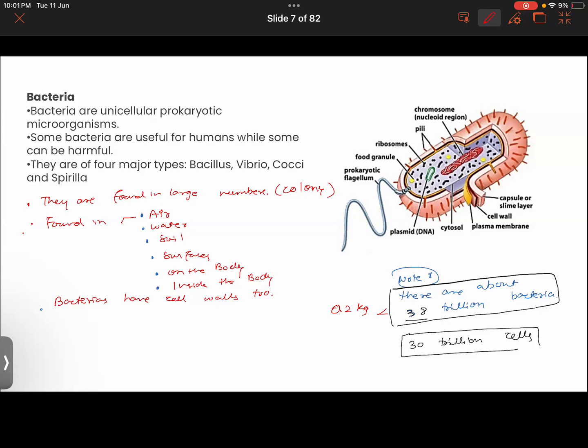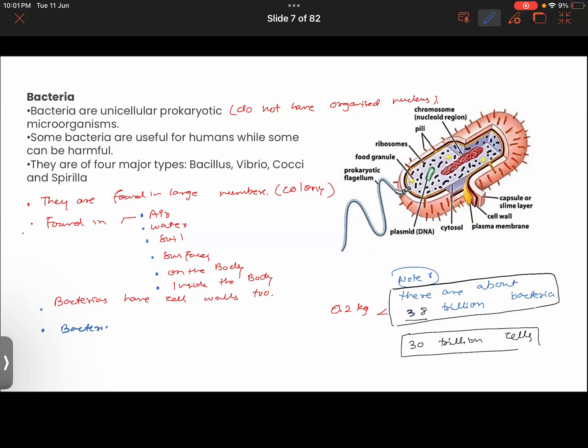So we learned that bacteria are very small. They are single cell microorganisms, and they have cell walls. But they are prokaryotic because they do not have an organized nucleus. Further, if you were to look at the size of a bacteria and that of a virus, bacteria would be bigger than virus.